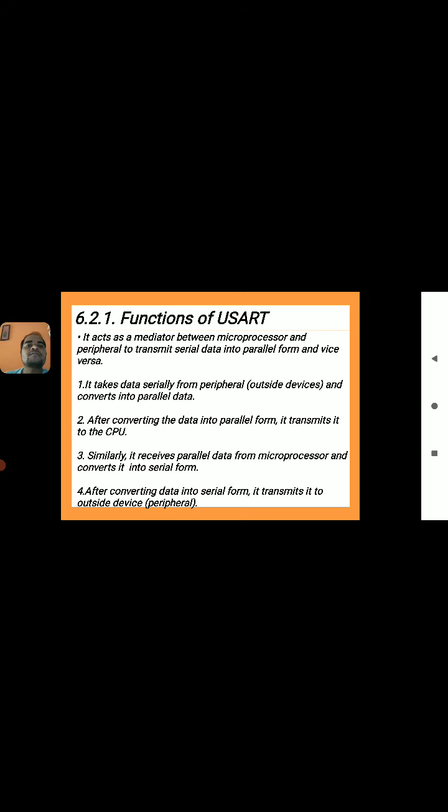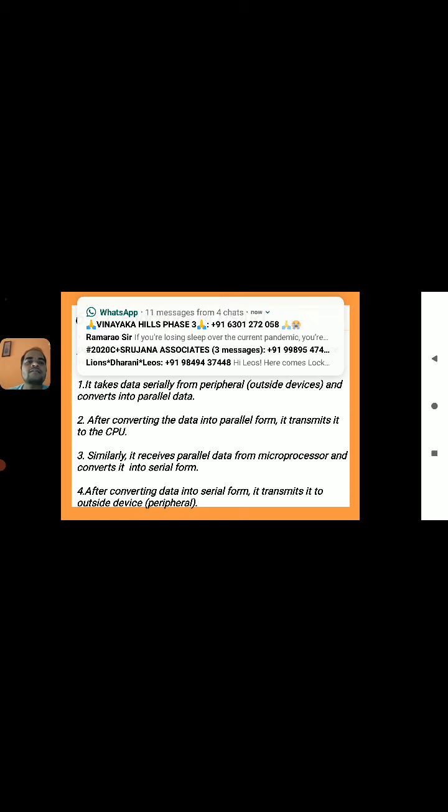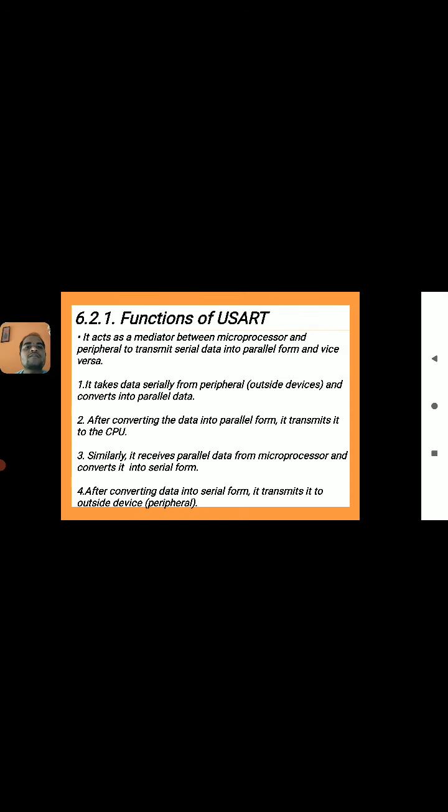So it takes data serially from the peripheral and converts it into parallel data. Already we know that after converting the data into parallel form, it transmits to the CPU. Similarly, it receives the parallel data from the microprocessor and converts it into serial form. After converting the data into serial form, it transmits to the outside peripheral.